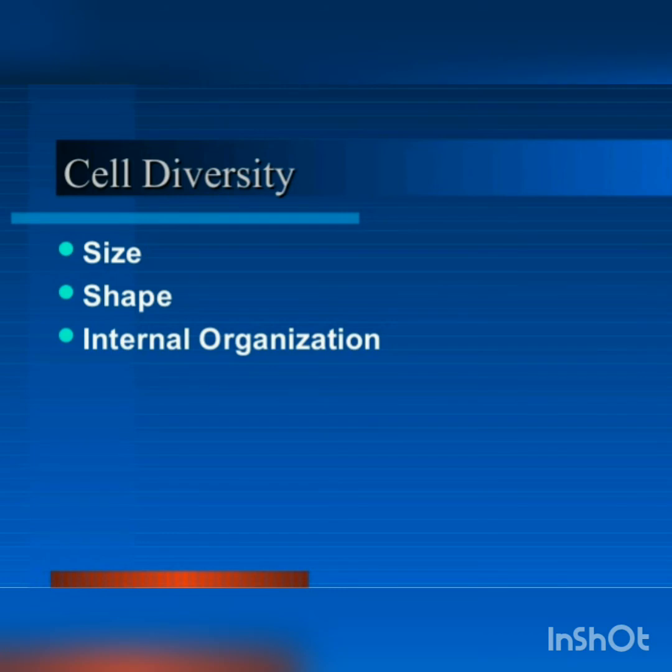Now, the shape of the cells. How do you define the shape of the amoeba in the figure? You have the figure in the textbook also. Amoeba doesn't have any definite shape. It appears irregular. In fact, amoeba has no definite shape unlike other organisms. It keeps on changing its shape.